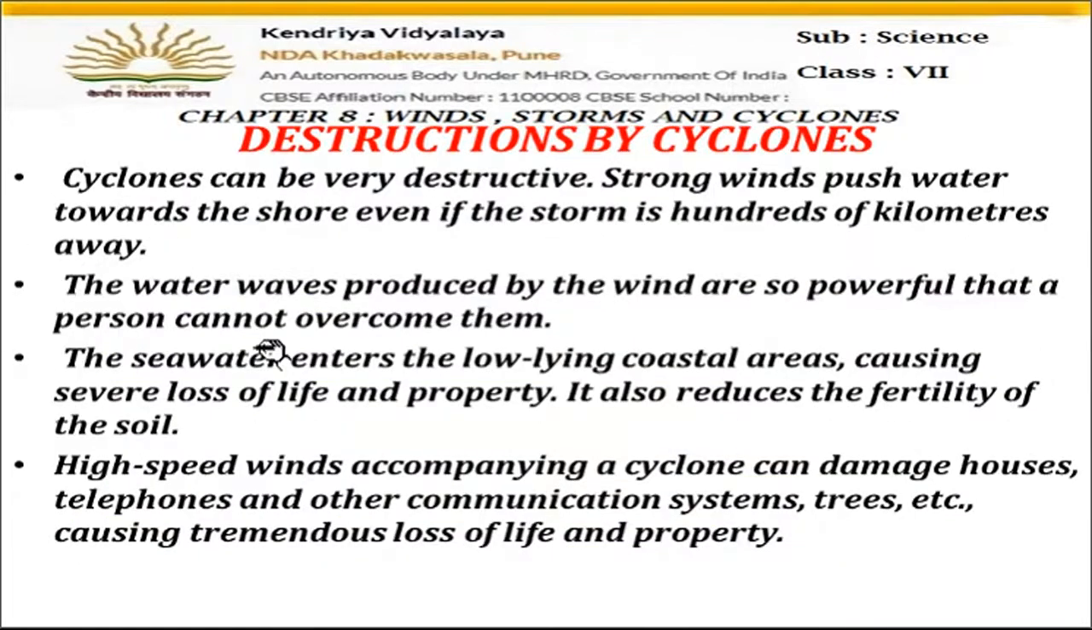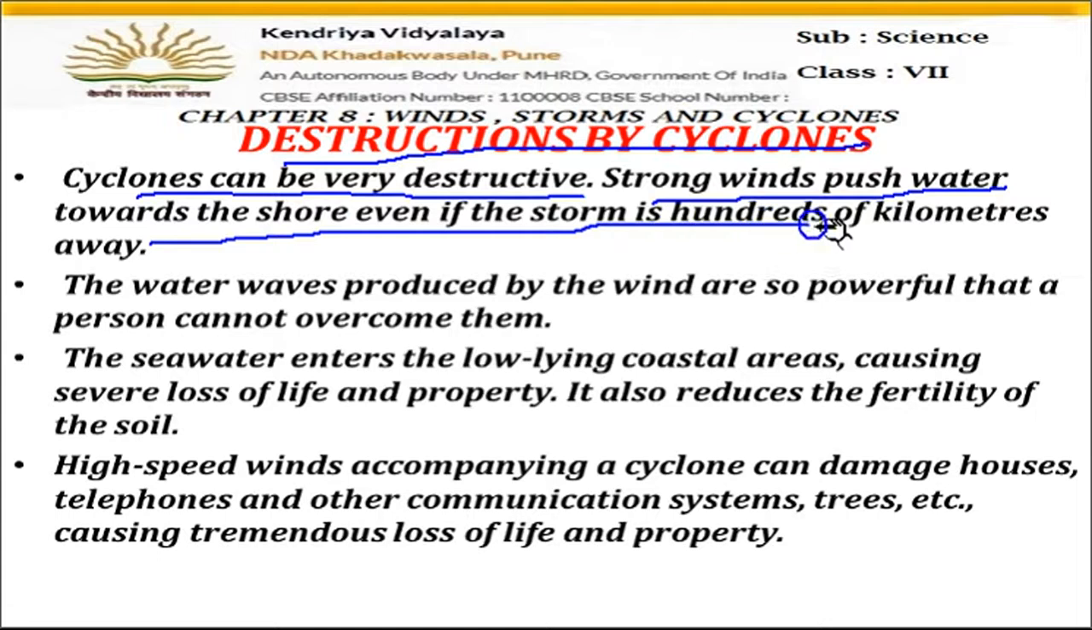Now, next is destruction by cyclones. What can the cyclones do? Cyclones can be very destructive. They can destroy everything. Strong winds push water towards the shore even if the storm is hundreds of kilometers away. Because if the cyclones are in the sea, they push the water along the beaches, along the shores, and the buildings near the shores and beaches are all washed away with the water.